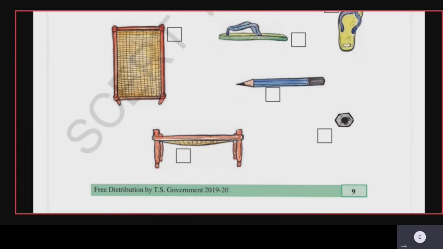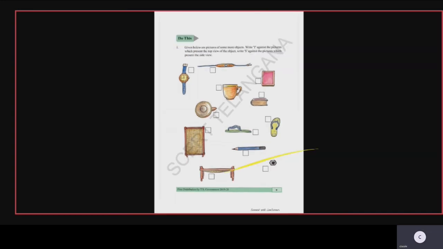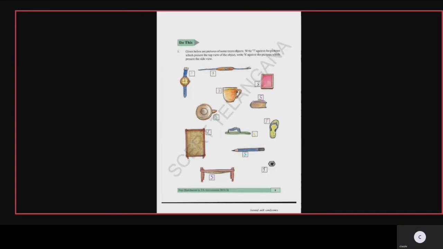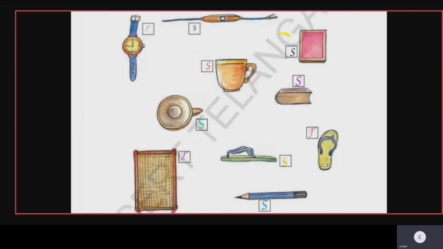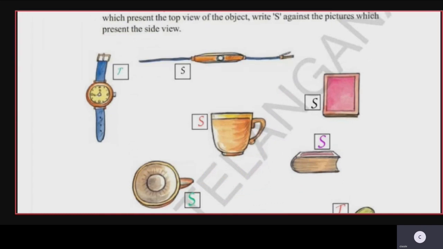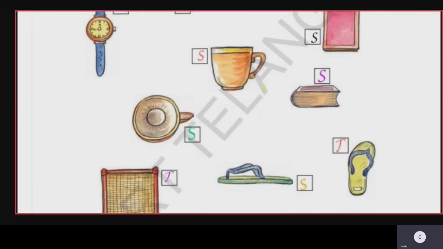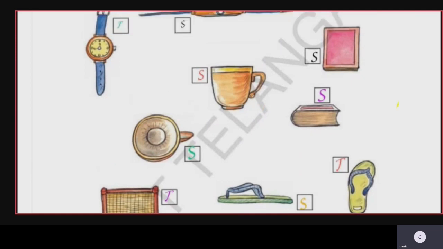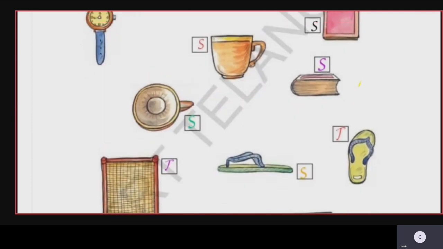Okay, so let us go through the answers here, children. Yes, see here, I have given you the answers. The watch is showing the top view, and the other one is showing the side view. Then the cup, it is showing the side view, and there is a mistake here, children. It is a top view for the cup. The book is also showing one top view and one side view, children.